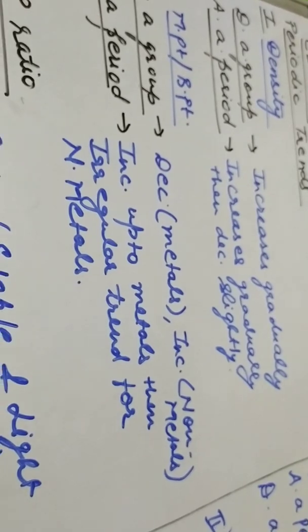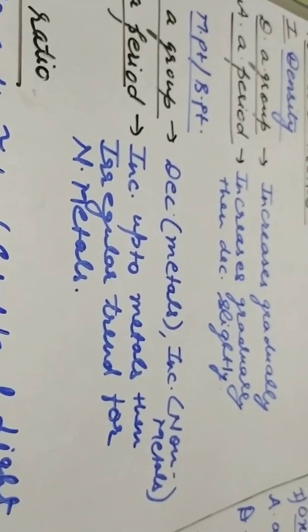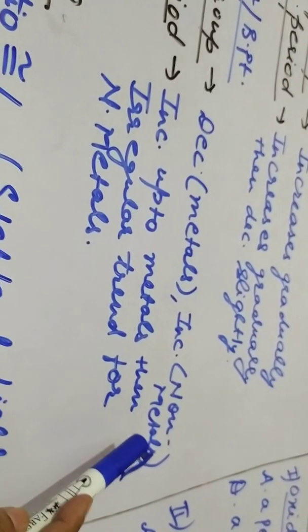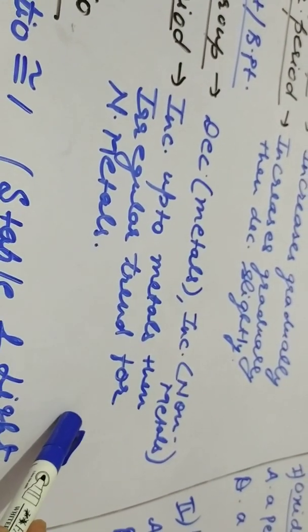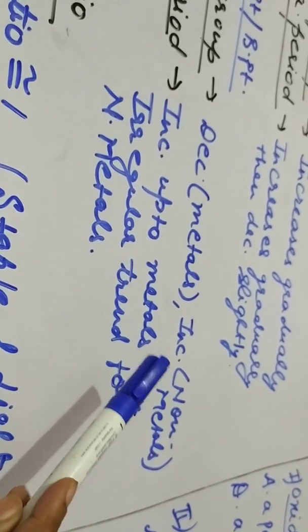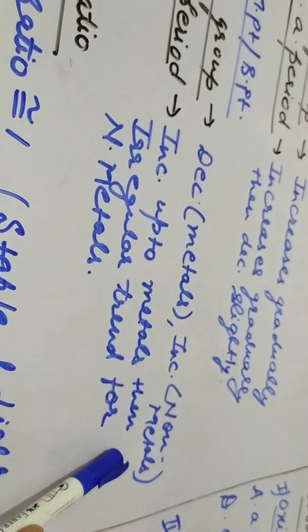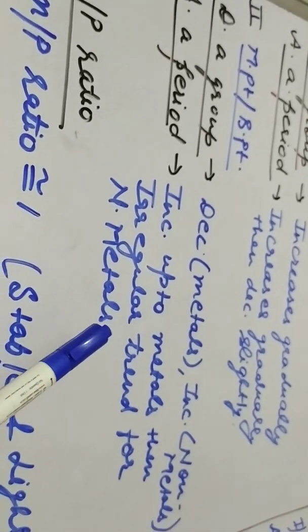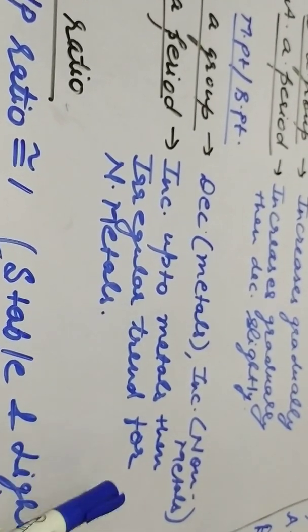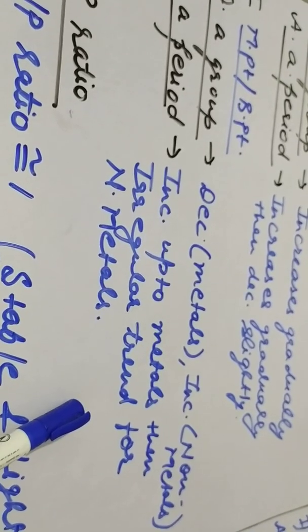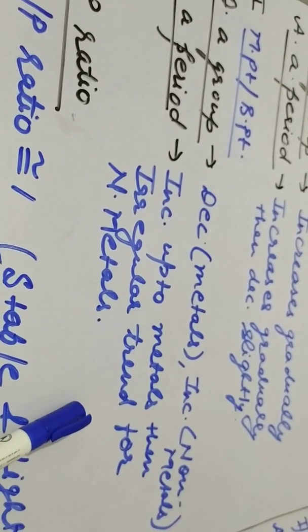So if forces decrease, melting and boiling point will decrease down a group. And it increases in case of non-metals, because in case of non-metals, van der Waals forces increase down the group. So more forces are there, so more melting and boiling point will be there. So it increases for non-metals. Across a period, it increases up to the metals and then shows irregular trends in case of non-metals, in case of melting and boiling point.